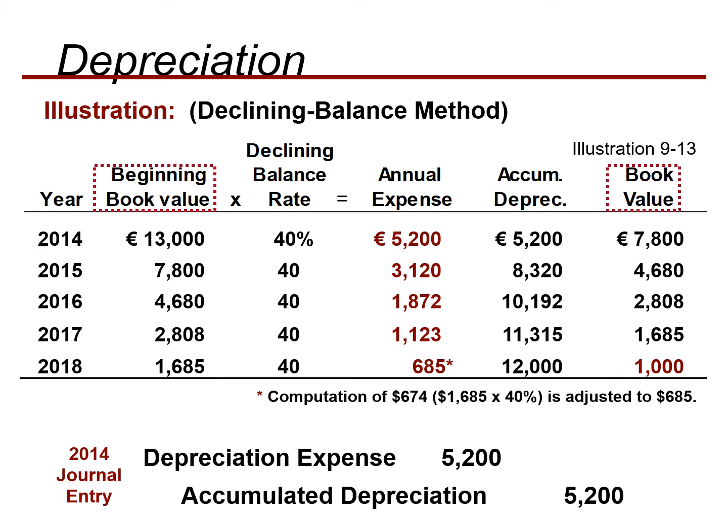And same, we will make an adjusting entry at the end of the period 2014, that is depreciation expense 5,200 and accumulated depreciation 5,200. If you look into the annual expense, in the first period the depreciation expense is 5,200. The next period it is 3,120. In the next period it is 1,872, and so on. It is declining. That's why it is called the declining balance method, that in the first period you have higher depreciation expense, but with the consecutive years you will get lower depreciation expense. That's why it is called the declining balance method.